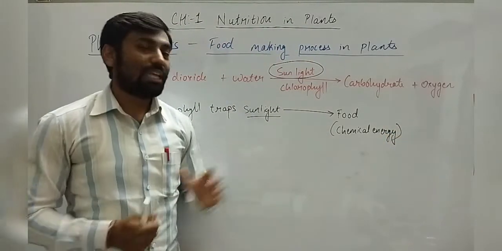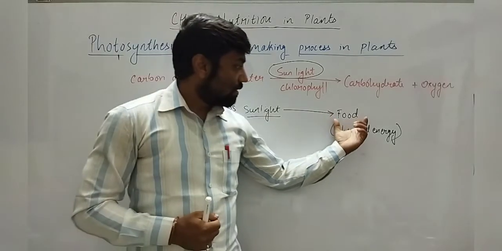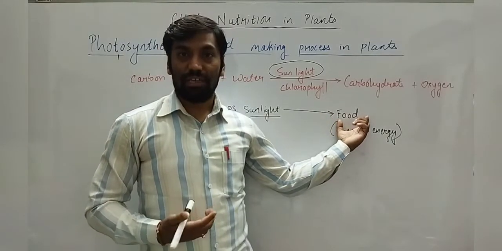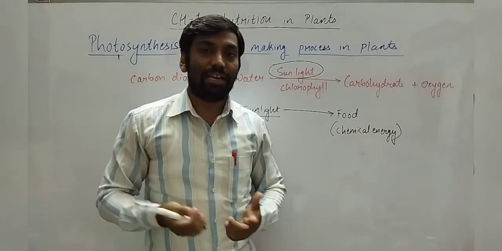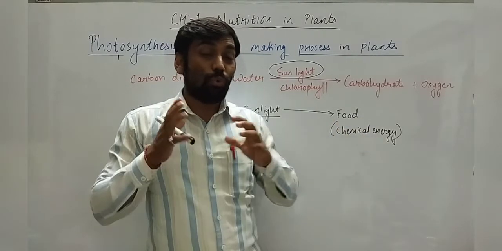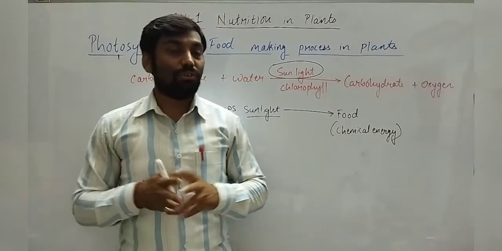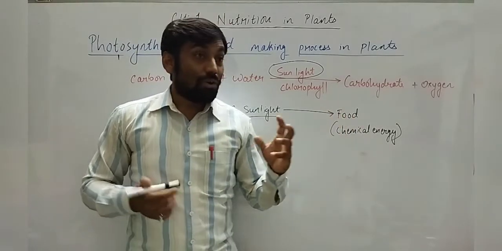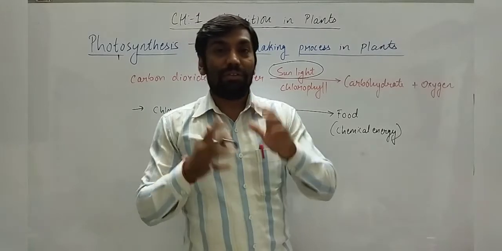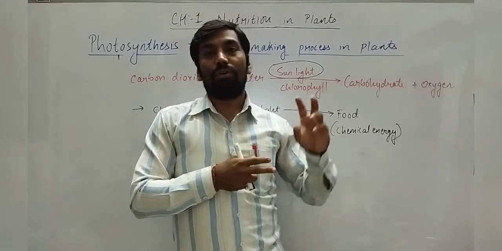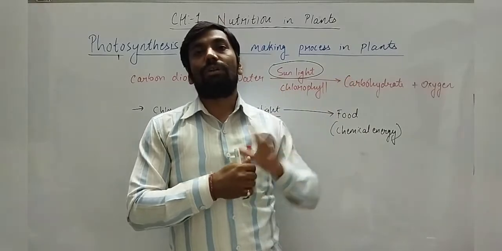So overall, what I can say, food is eaten by us as well as herbivorous animals. Herbivorous animals are eaten up by carnivorous animals, right? So overall, we can say that directly or indirectly we depend on plants for our food.